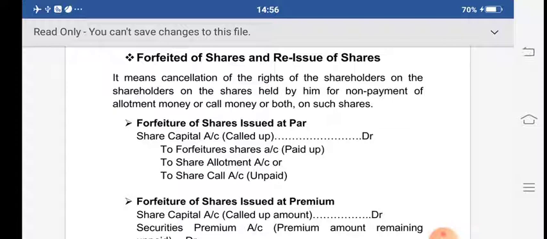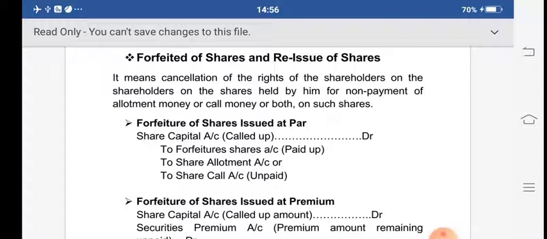So what entries do you have to pass for the forfeiture of shares issued at par? At that time, how to pass the journal entries? Share capital account, the called up amount, debit, to forfeiture shares account, which is the paid amount, to share allotment account or to share call account, which is the unpaid amount.